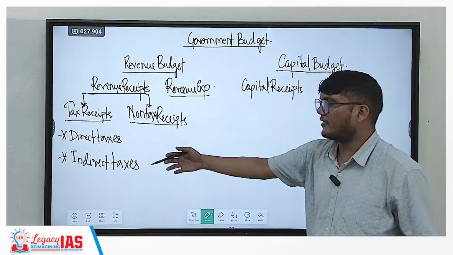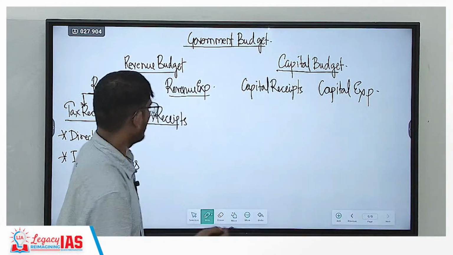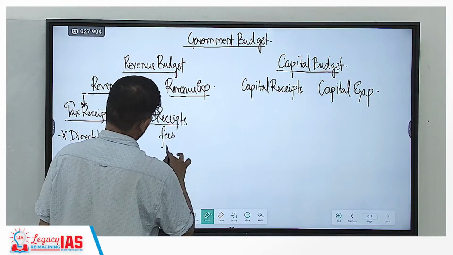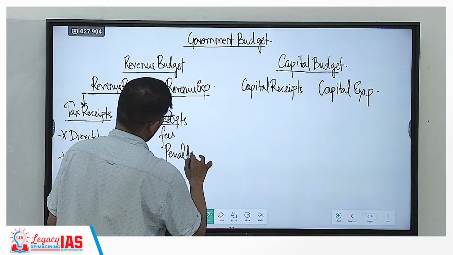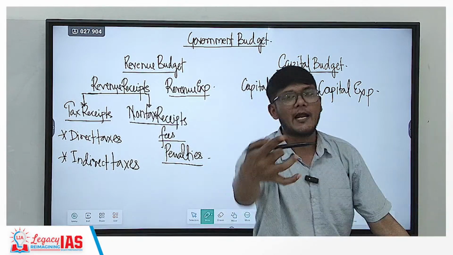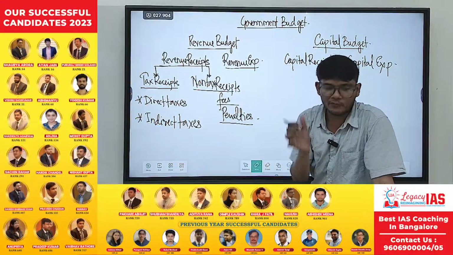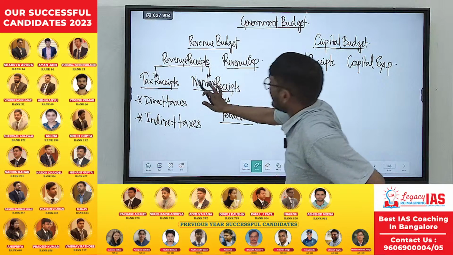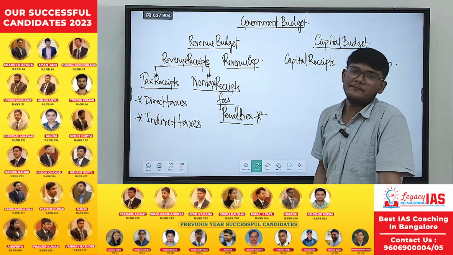In indirect taxes, majorly your GST and all is there, right? Plus non-tax receipts. In non-tax receipts, you will have fees and penalties. If you are getting a traffic challan, you pay a penalty, a punishment amount, right? That penalty becomes part of the non-tax receipts of the government of India, right?